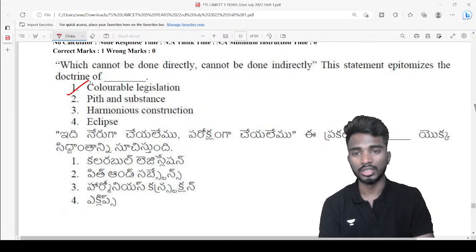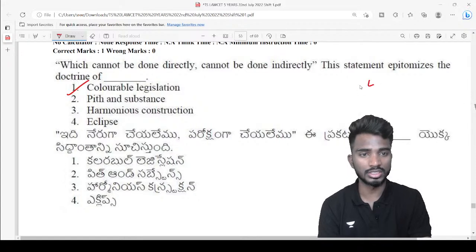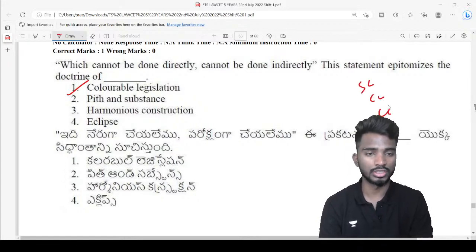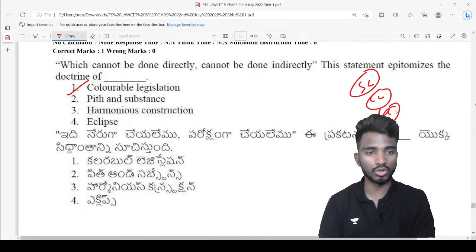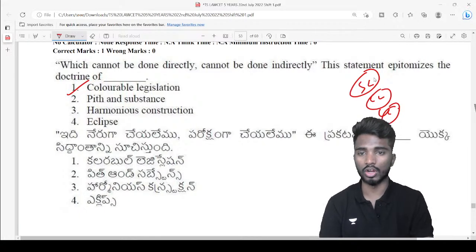For example, there is the state list, central list and concurrent list. If the central government wants to make a law on a state subject indirectly by using some subject on the concurrent list, you cannot do that. Only if it can be done directly, it can be done. Otherwise indirect legislation is not possible, right?